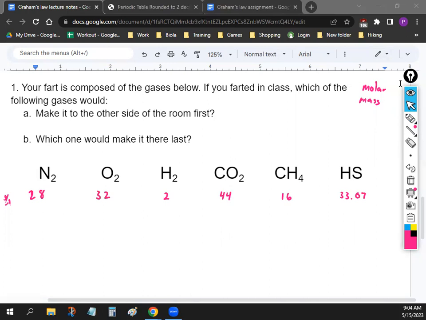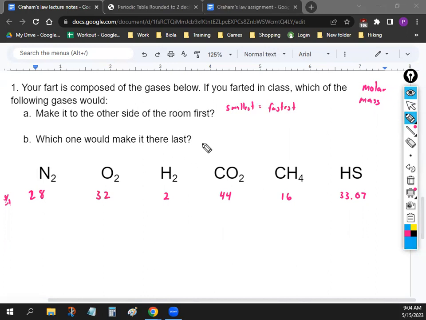All right, so let's figure out which one moves to the other side of the room first and last. Let's think about them in terms of Graham's law. Does the smallest one move faster or the biggest one? The smallest one moves fastest, right? Since the smallest one is fastest, the smallest molecule will make it to the other side of the room first.